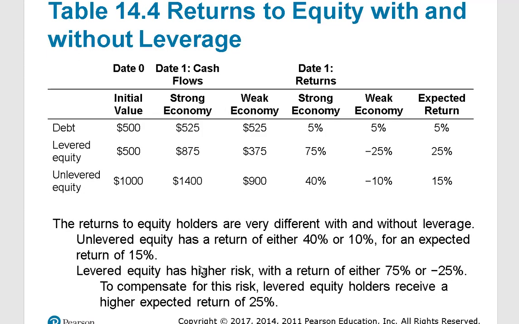So now we look at these new returns, right? So here's the debt, 525, again, they get 5% no matter what happens. But what about the levered equity? Again, the value now is 500. So how much do they earn in a strong economy? If you take 875 and divide it by 500, that's 1.75. So in a strong economy, they'll make 75%, but in a weak economy, they'll lose 25%. So the expected return for the levered equity total, when you do the math here, is 25%.